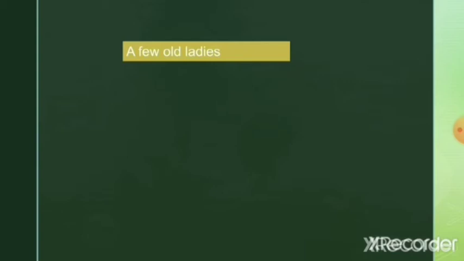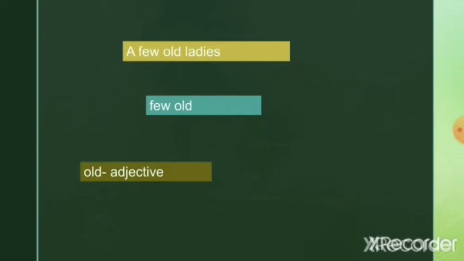Again, which is a noun here? Ladies is the noun here. And which are the two words that are used to describe the noun ladies here? Few and old. Now, among these words, the word which comes next to the noun is the main adjective. So here, old is the main adjective.